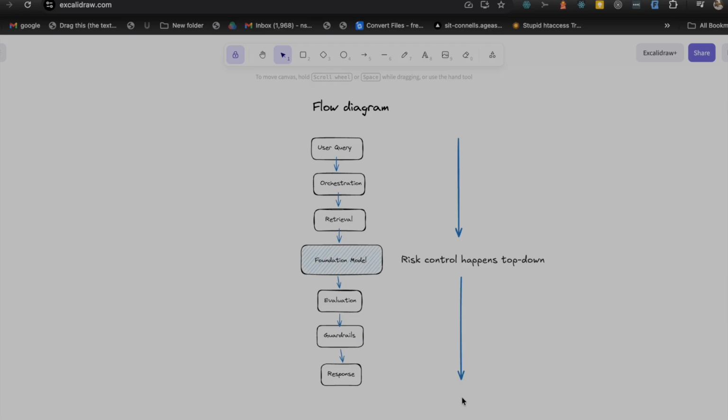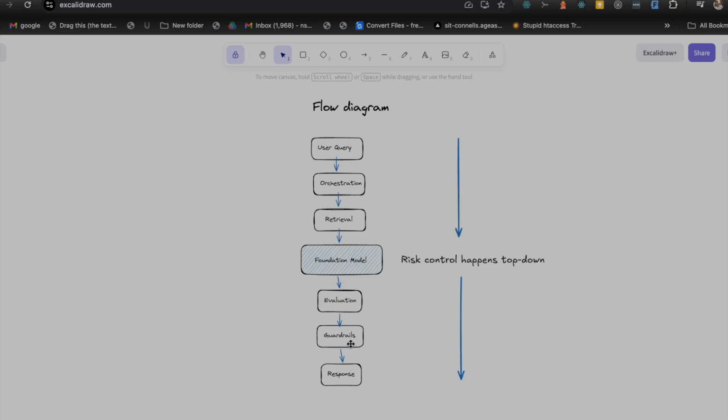If you see this diagram here, from top to bottom, risk control happens. Once you get the data in your foundation model, we start doing evaluation. Based on evaluation only, we understand what kind of data we are getting.